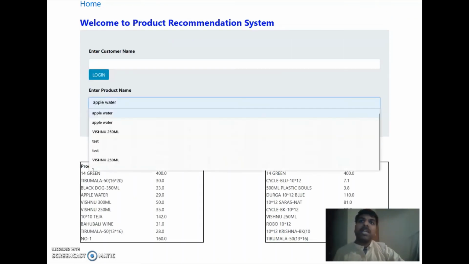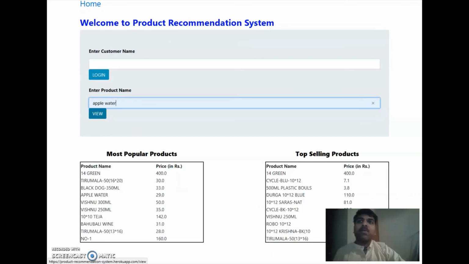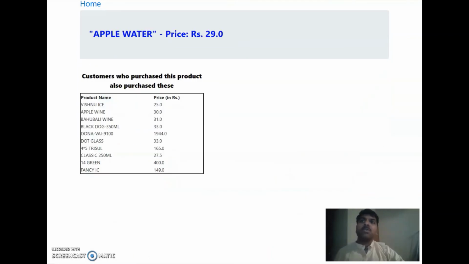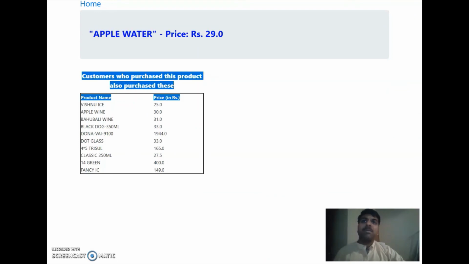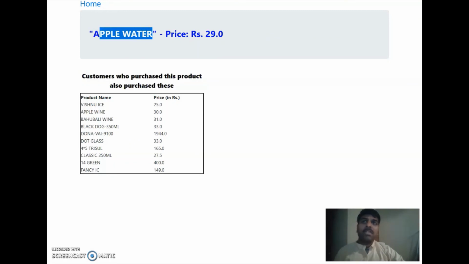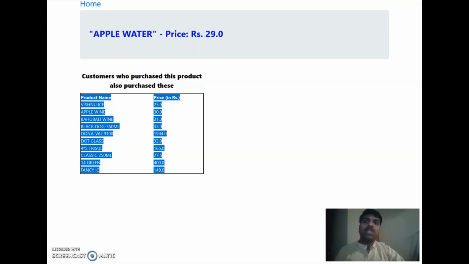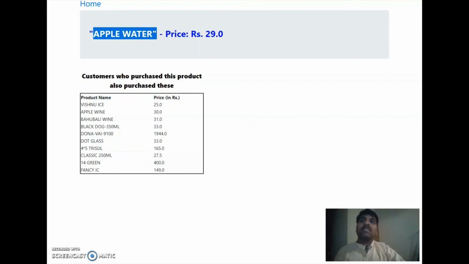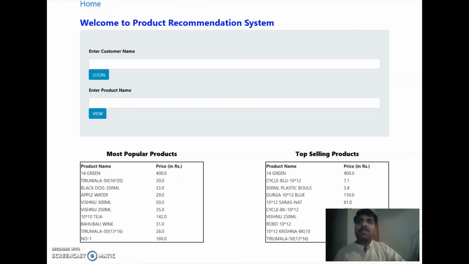And if the product is available, let's say in this case apple water, then it shows the product name and its price, and it gives a list of products which the customers who purchase apple water also purchase. These are the other products purchased by the customers who purchase apple water. That's how these recommendations are listed here. So that's it with this one.